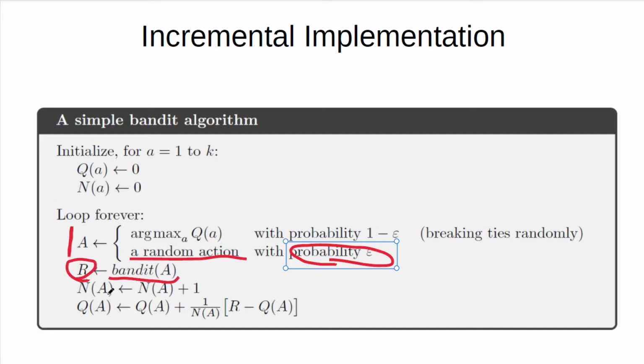You can either count the number of steps that you have tried, or you can also substitute this by a constant alpha. That's the constant alpha Monte Carlo method that we're going to use.